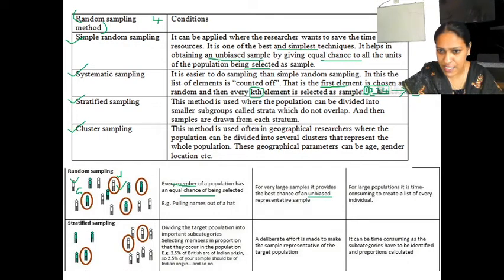The first one is selected and the kth element is the criterion that you fix. It can be the 10th element or it can be the 20th element. But you have to fix the first element. You have to pick the first element. So there is a systematic nature of sampling.